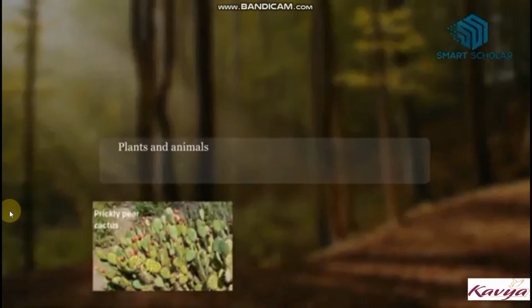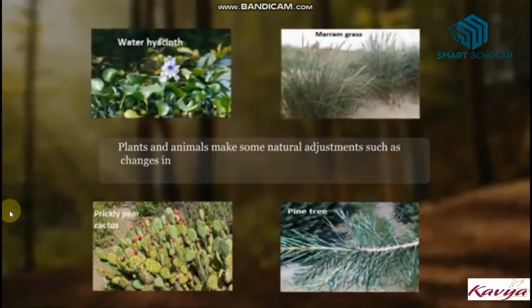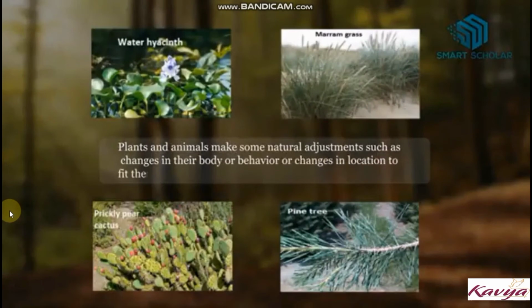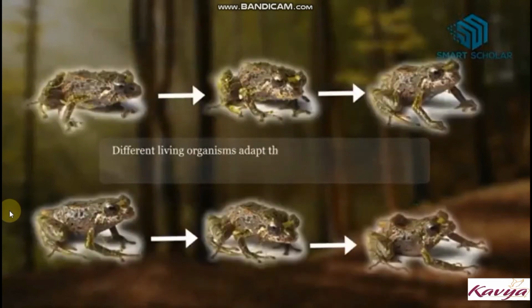Plants and animals make some natural adjustments, such as changes in their body, behavior, or location, to fit themselves into their environment. Different living organisms adapt themselves to their habitat in different ways.